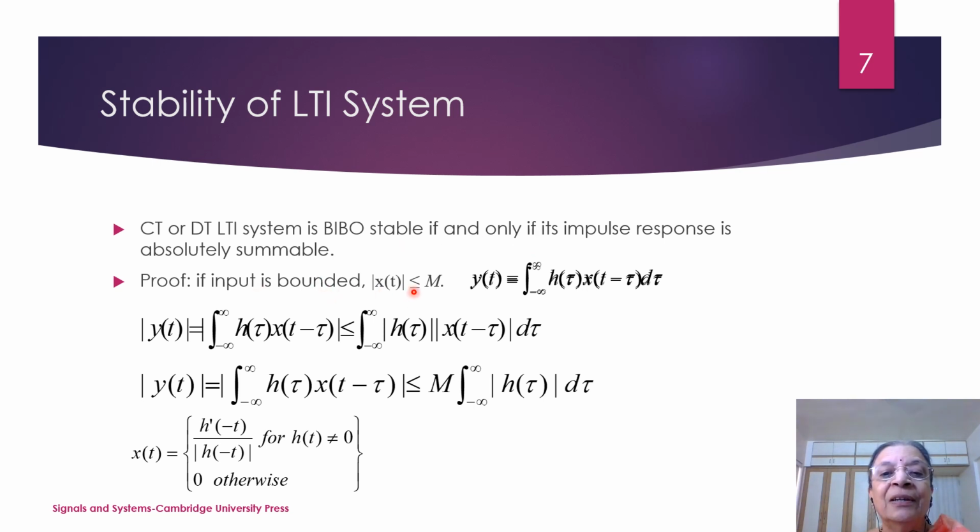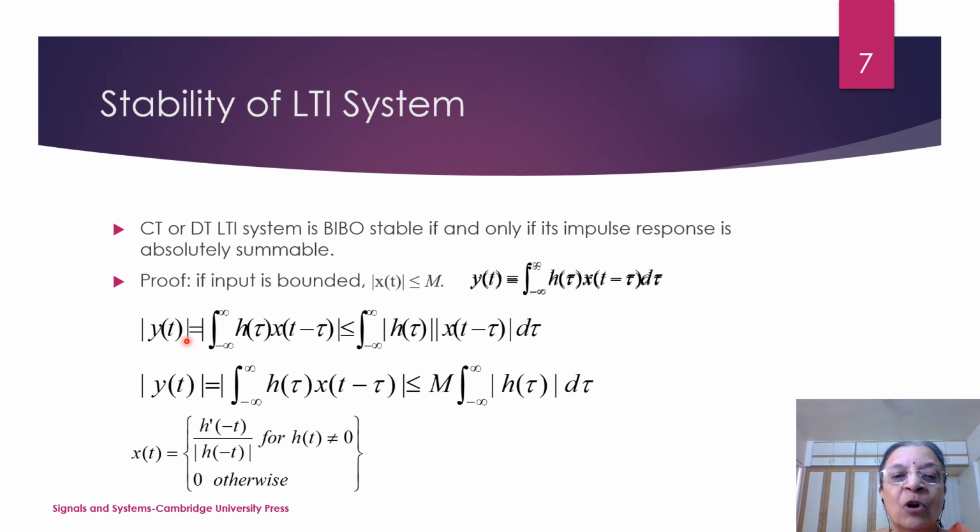So consider that the input is bounded, and then we prove that the output will also be bounded. When we consider |x(t)| ≤ M, we are considering that the input is bounded. Now what is y(t)? y(t) is the integral from minus infinity to infinity of h(τ) x(t − τ) dτ.